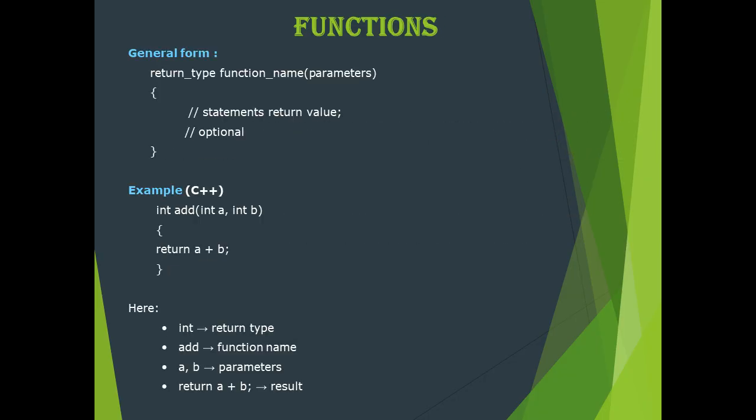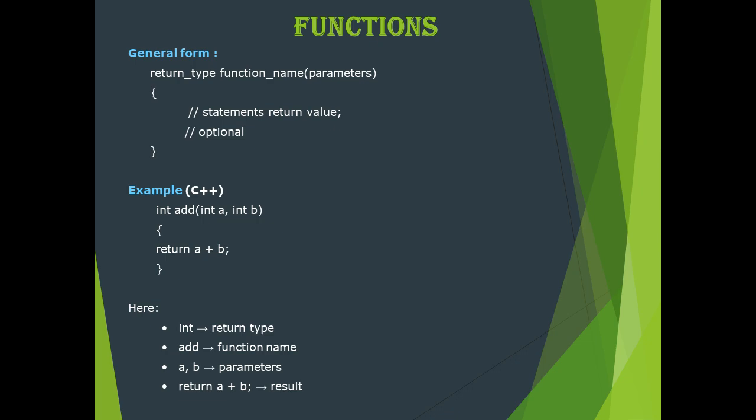We'll see the general form, the syntax of the function. Each and every function will have a return type, followed by the name of the function, and a function can have any number of parameters or arguments. Within the open and close braces we have to specify the statements. It is said to be a block of statements. The return type may be integer, character, float, or even void. Void means the function does not return any value.